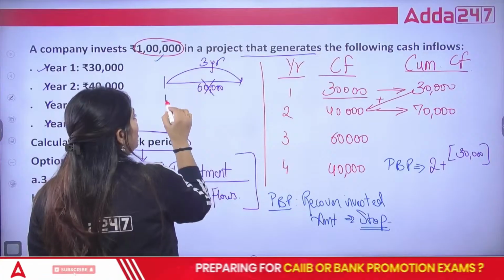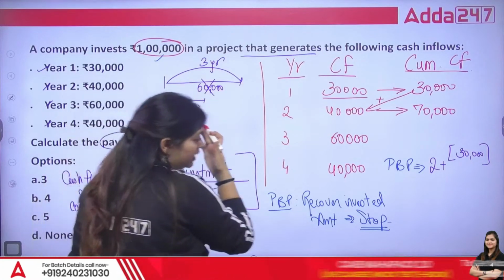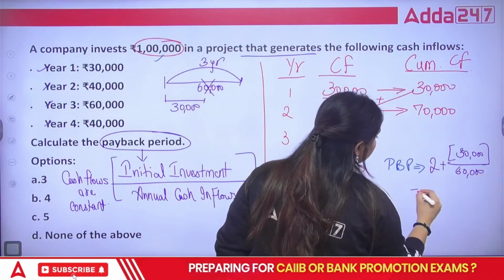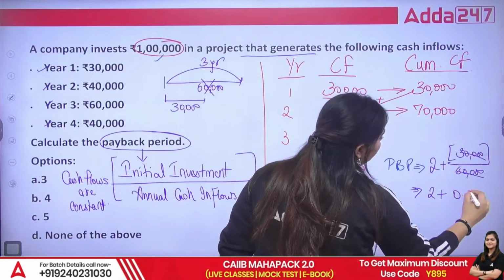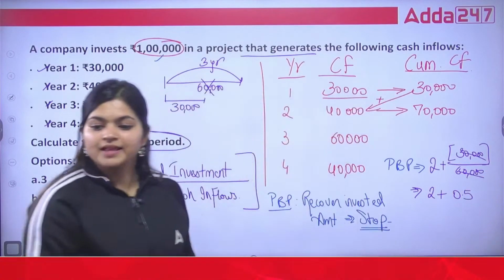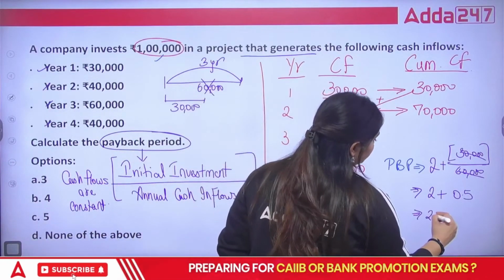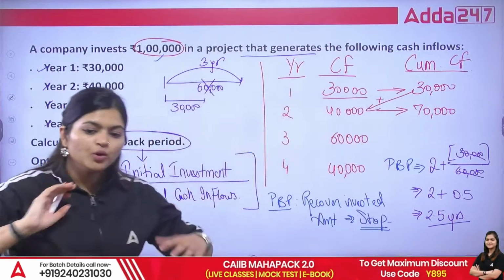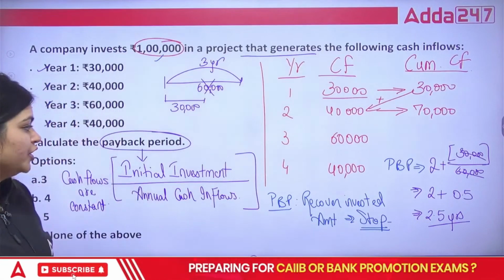We want to take only up to 30,000. So we take 30,000 divided by 60,000, so that is 2 plus 0.5. This is your answer: the payback period is going to be 2.5 years. Two years and another half year you require for recovering this amount. So this is your answer.